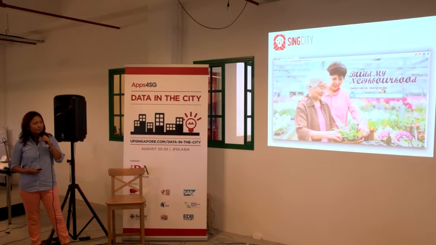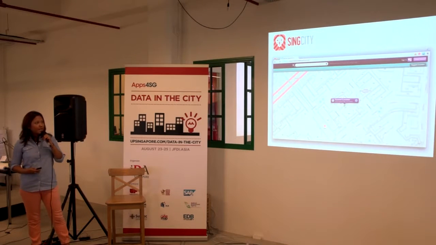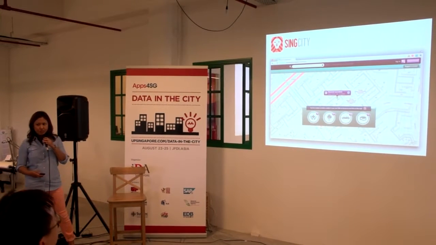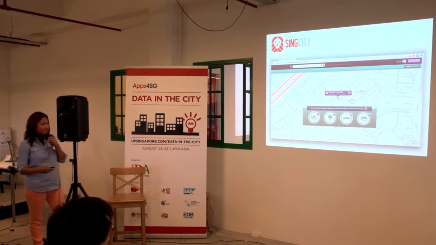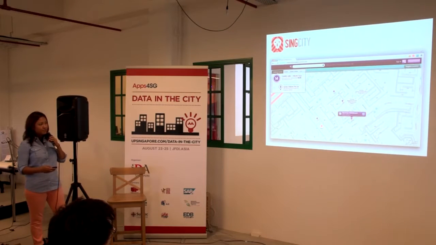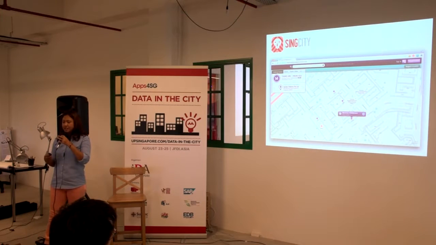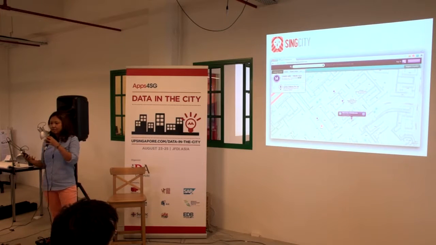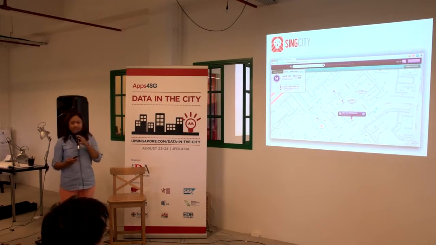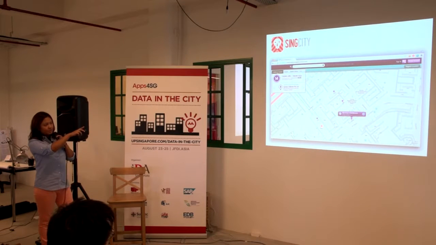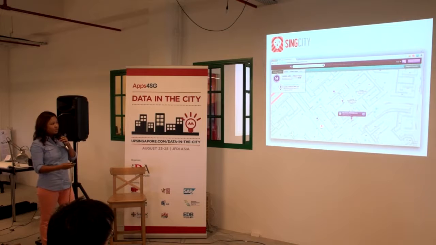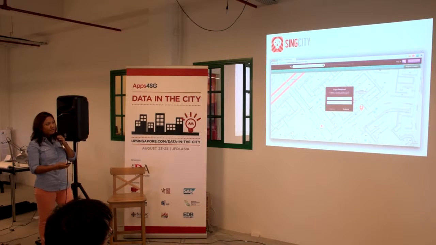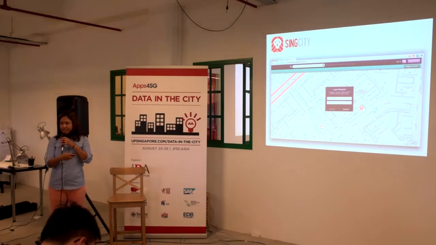So when you get to the portal, basically what you do is you type in your postal code, and it brings out an area map of your current location, where you can then search for amenities and businesses around you. Now in this example, we're going to search for childcare centers, and you can see that there are 4 childcare centers near you. Now if for any reason you think that you need another childcare center to be closer to you, or due to a lack of vacancy because there seems to be a high density of families with young children and just not enough childcare centers in that area, you can then go to the right-hand button on the top and say suggest a location, where you would then be able to log in and drop a pin and suggest that a childcare center be built in that desired location.